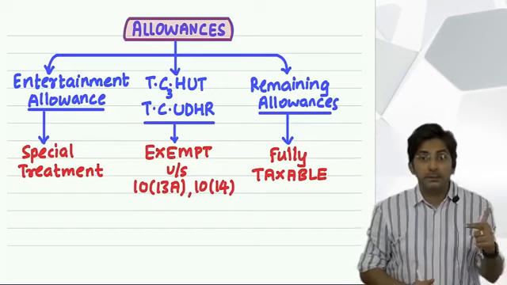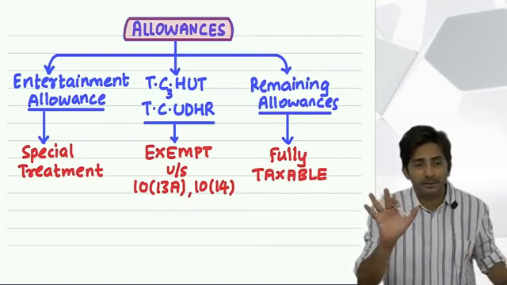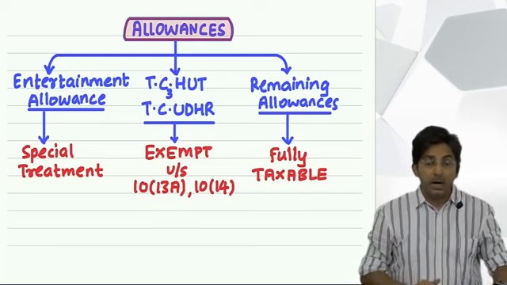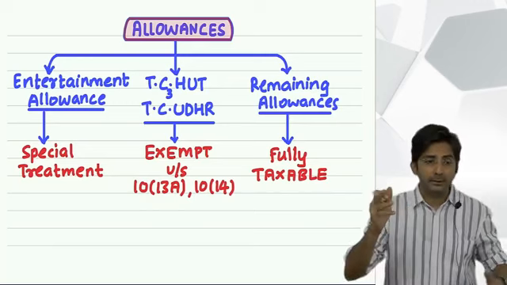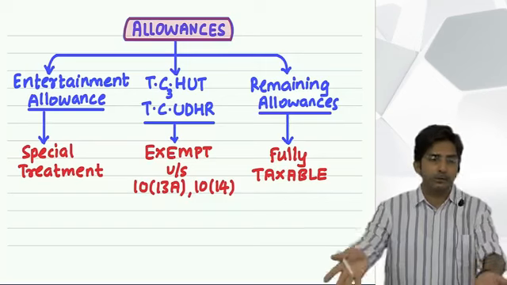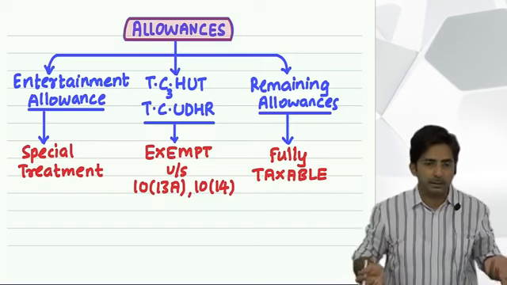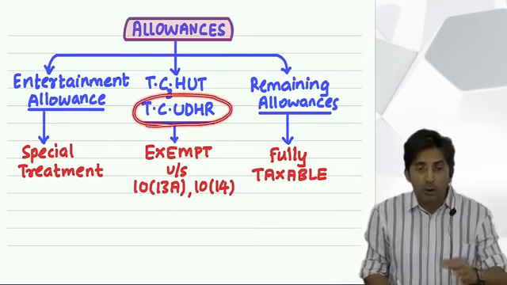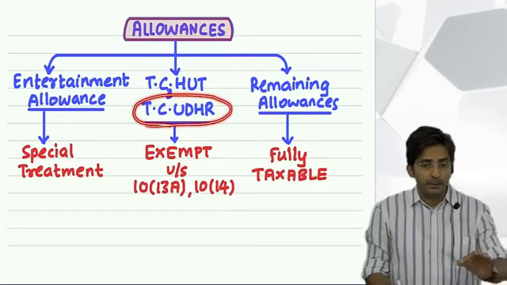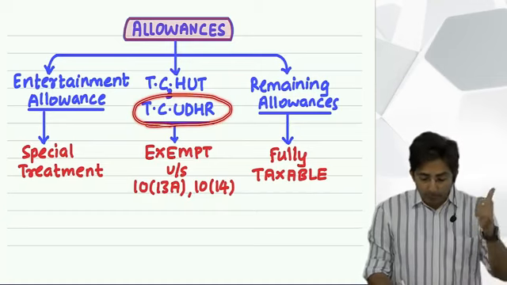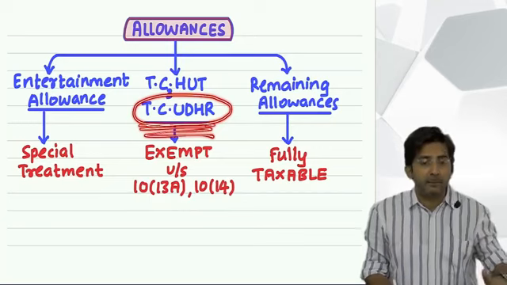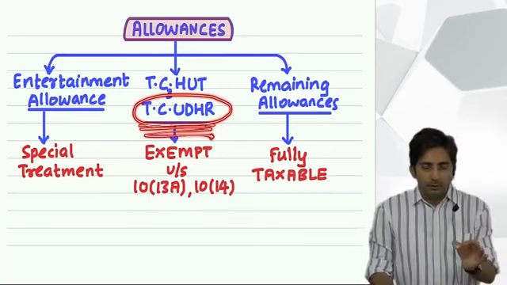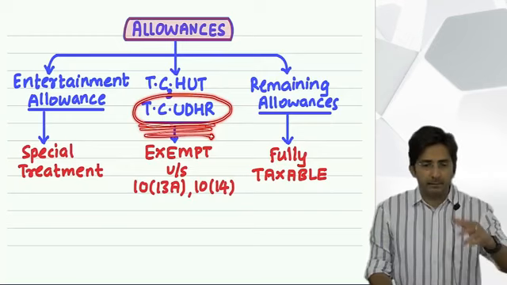Like children education allowance was not for office expense. Children are your personal children. They were personal in nature. House rent allowance, that is your personal expenditure. You have to stay in a house, you have to pay the rent, so personal expenditure. But the allowances which are going to come up in TC Udhar are all allowances for office purpose. And since the nature of all the allowances in TC Udhar is same, the rule is also same. You know what is the rule? It will be exempt to the extent spent.